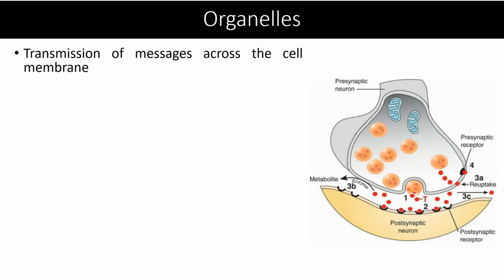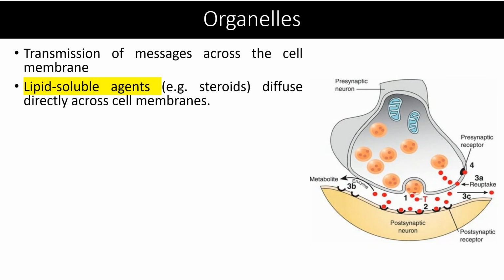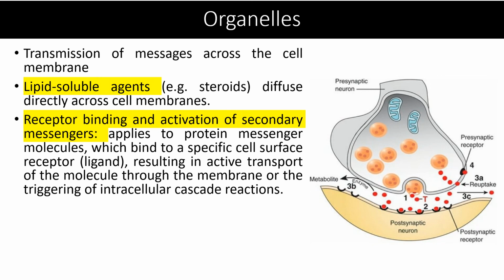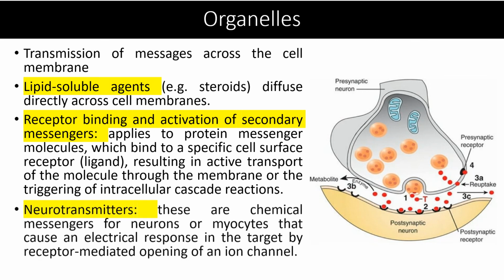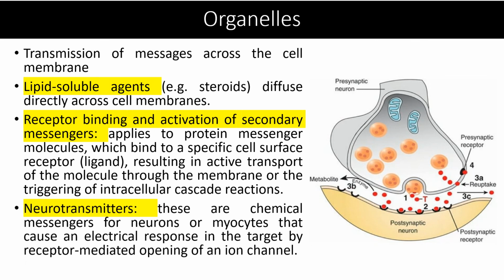Transmission of messages across the cell membrane occurs by lipid-soluble agents which diffuse directly across the cell membrane, and by receptor binding and activation of secondary messengers, which applies to protein messenger molecules which bind to a specific cell surface receptor, resulting in active transport of the molecules through the cell membrane or triggering of an intracellular cascade reaction. Last is neurotransmitter. These are the chemical messengers for neurons or myocytes that cause an electrical response in the target by the receptor mediated opening of an ion channel.